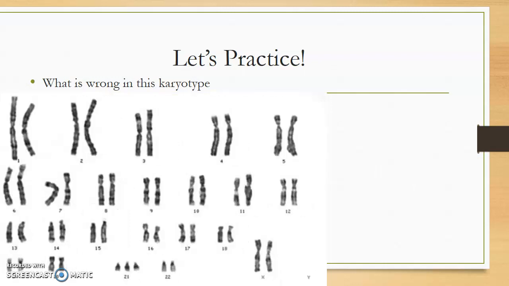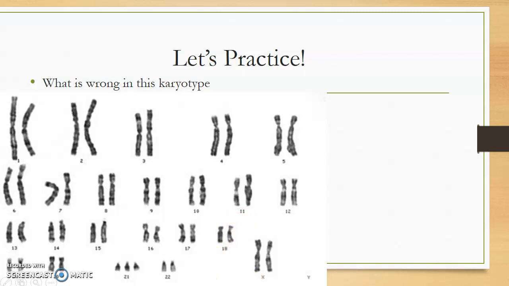If we take a look at this one, there's something wrong with this one. Everyone take a look at it and see if you can figure out what's wrong with this karyotype. Okay, so hopefully you had a chance to take a look here. If you take a look at numbers 1 through 22, and then the 23rd chromosome here are the sex chromosomes. So let's take a look at this together.